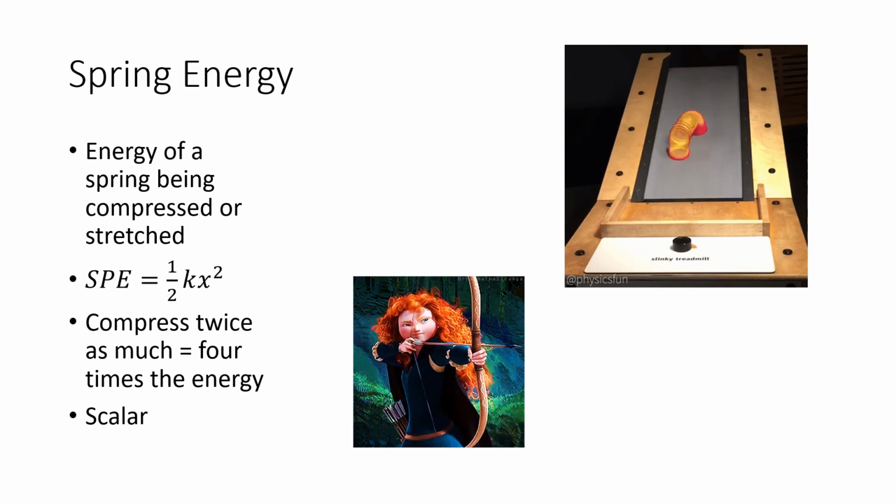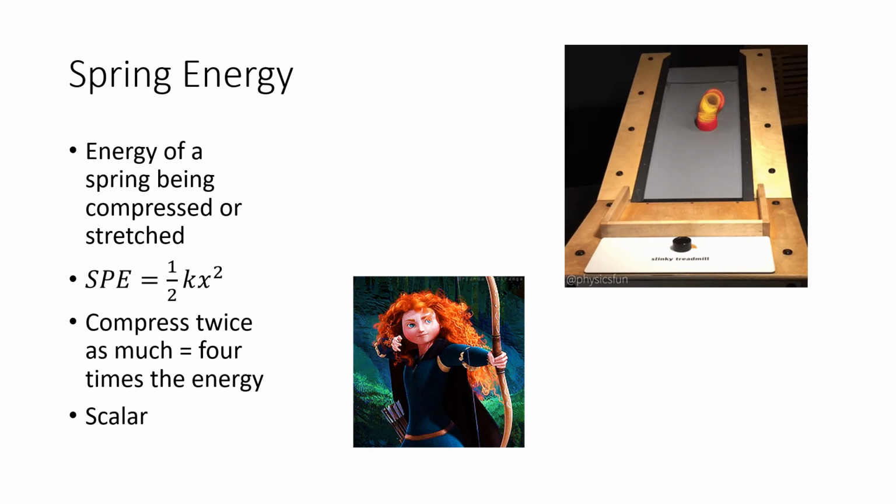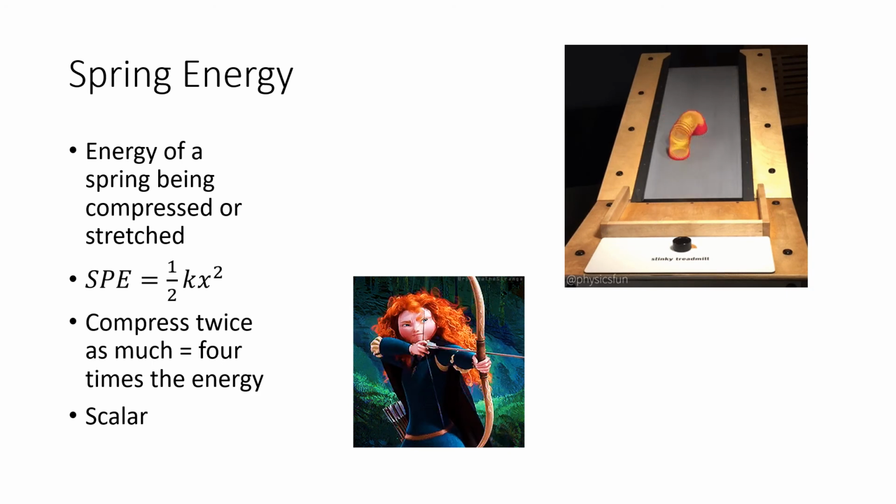Notice that if you stretch the spring twice as far, you get 4 times the amount of energy. Or if you compress a spring twice as far, you get 4 times the amount of energy. And I'm sure you felt that if you've ever compressed a very heavy spring. It's so much harder to get it to compress further once you've got it halfway compressed already.